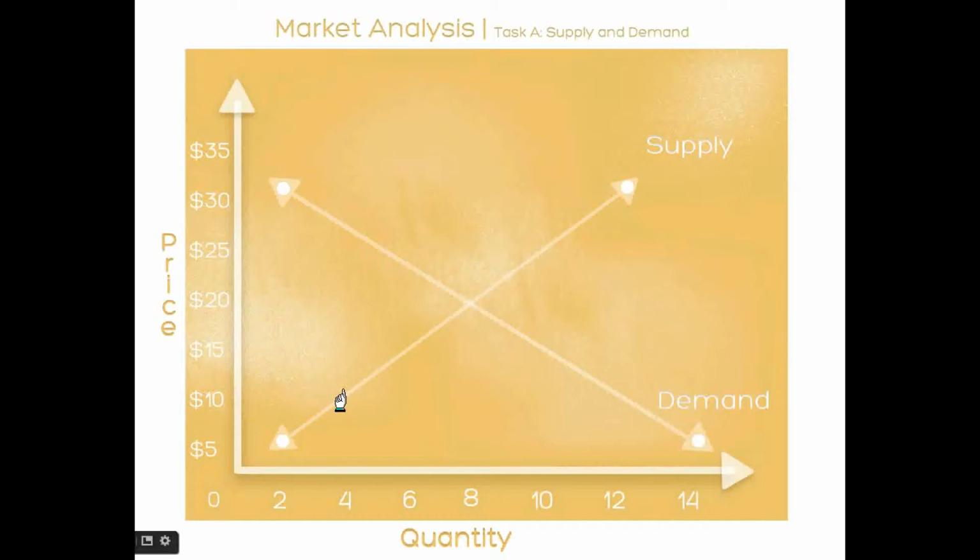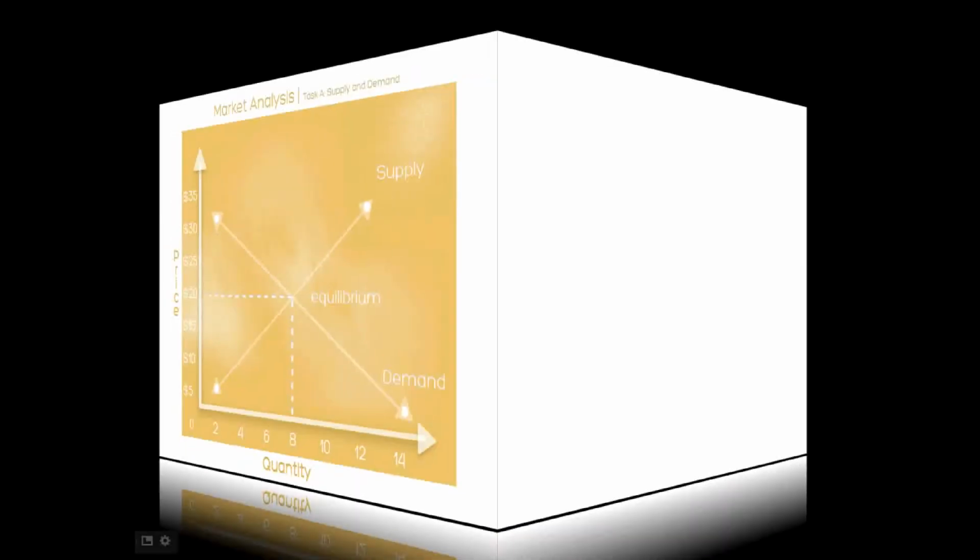Therefore, there needs to be an equilibrium price between the quantity supplied and demanded. The equilibrium price is the price at which what buyers are willing and able to buy is just equal to the amount that sellers are willing to supply. In this company, the equilibrium price is $20, the right amount that buyers are willing to spend, and that is the quantity that the sellers are willing to supply.